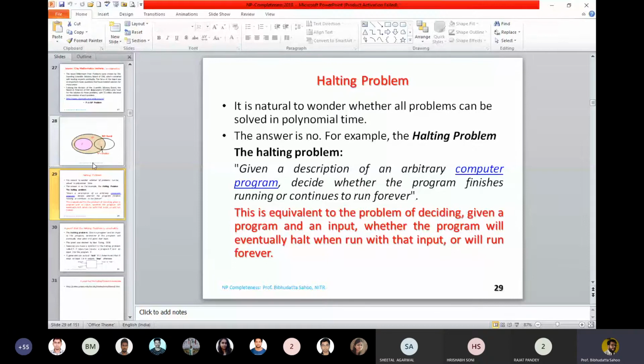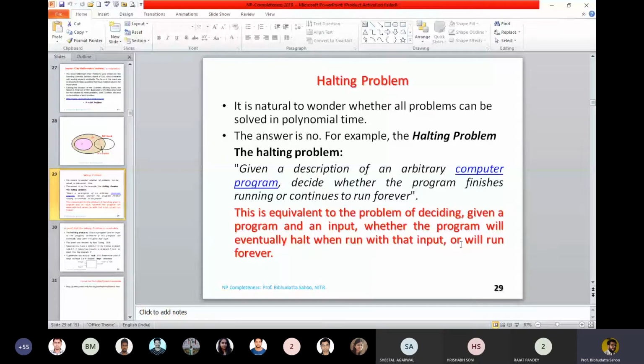That means you are successfully coming into the goal state. So that problem is a halting problem, and don't misinterpret halting to mean that in between you are quitting. This is equivalent to the problem of deciding, for a given program and an input, whether the program will eventually halt when run on that input or will run forever.